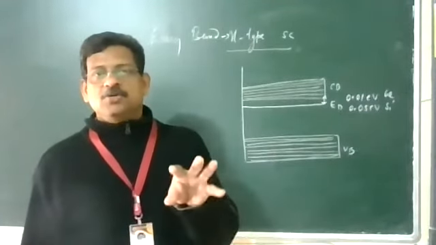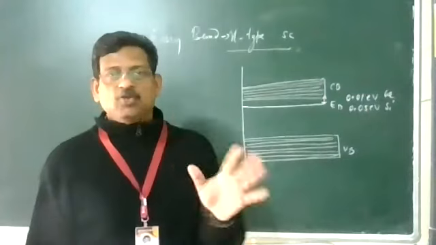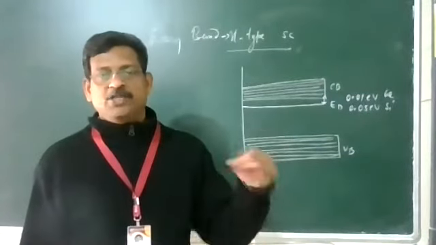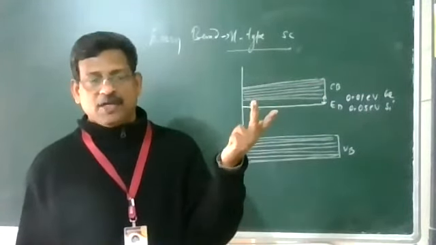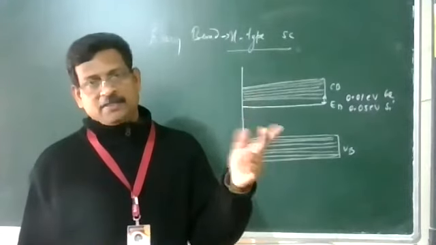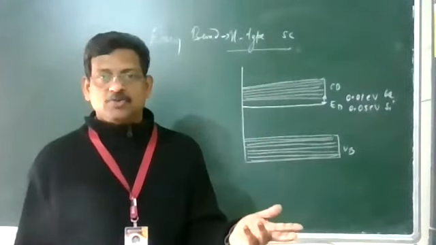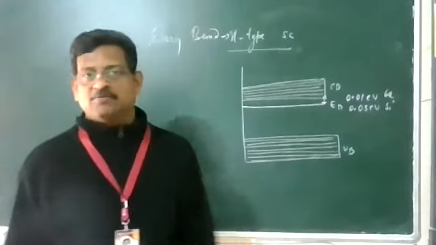Okay. So at room temperature, two things are taking place. The additional impurity produces free electrons, and thermally excited electrons also go to the conduction band.